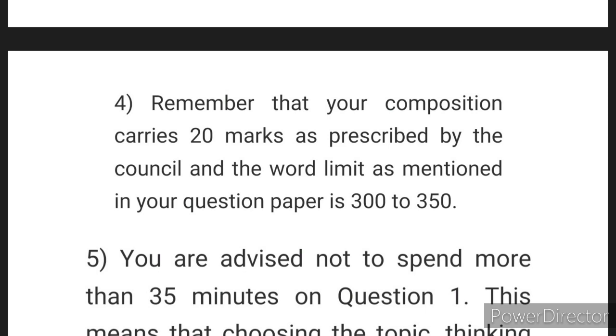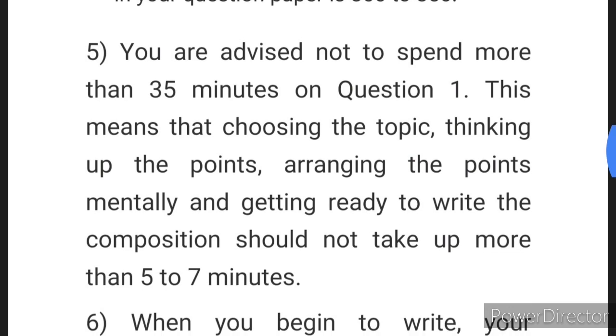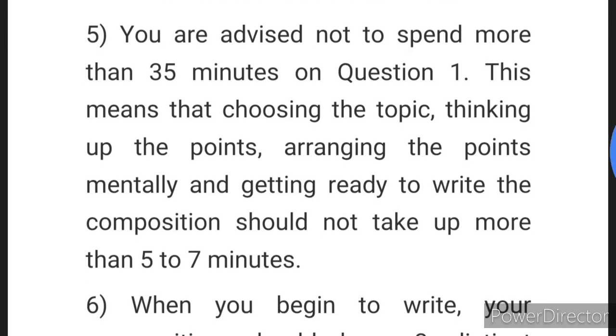Now step 4, remember that your composition carries 20 marks as prescribed by the council, and the word limit as mentioned in your question paper is 300 to 350. It is given on top of the question paper, meaning when question number 1 is mentioned, the word limit is also mentioned along with the marks. So 300 to 350. Now step 5, you are advised not to spend more than 35 minutes on question 1.